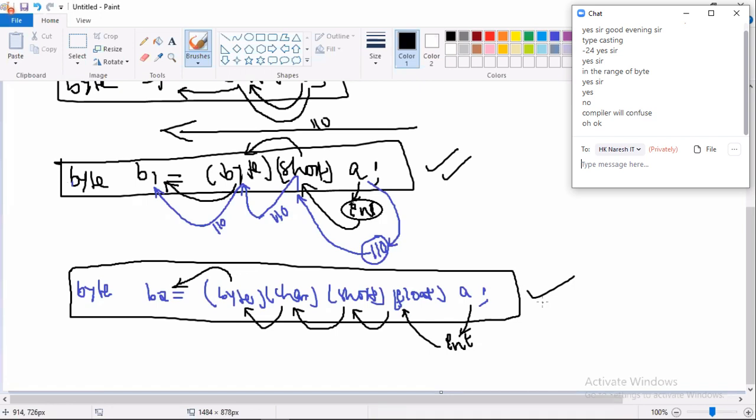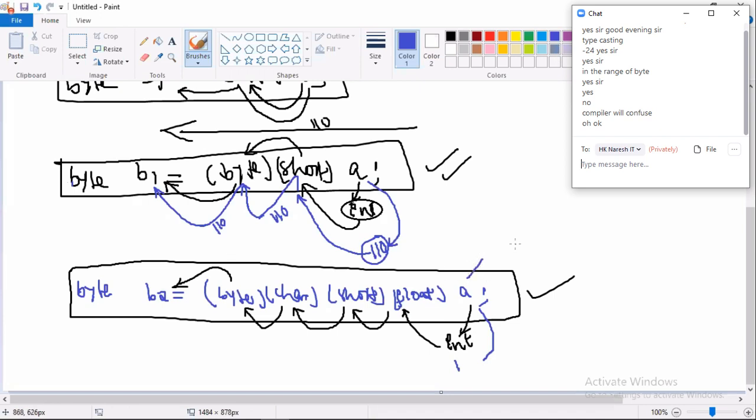Okay. Then next, the value coming from A, the JVM works with the value. The value coming from A is what? 110. I'll do one thing for understanding purposes.